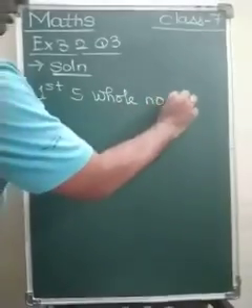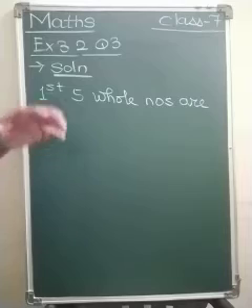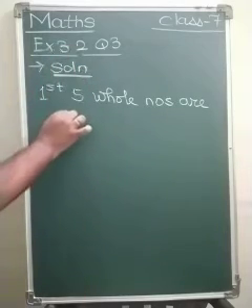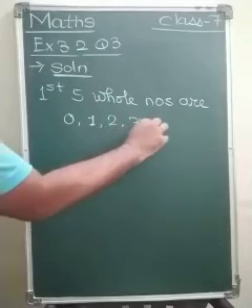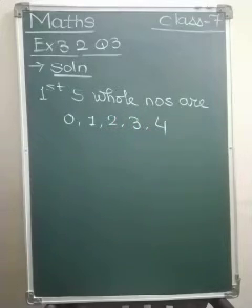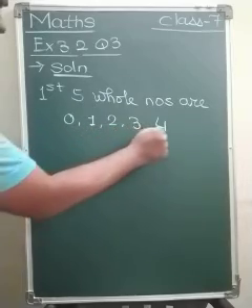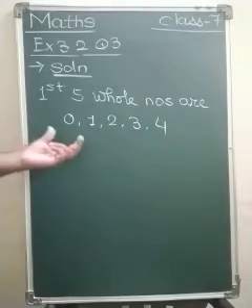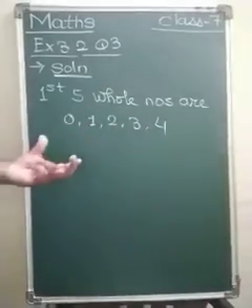Whole number set starts from 0. So 0, 1, 2, 3, 4. Though it is 4, but the total numbers are 1, 2, 3, 4, 5. And we have to find the mean of these 5 numbers.